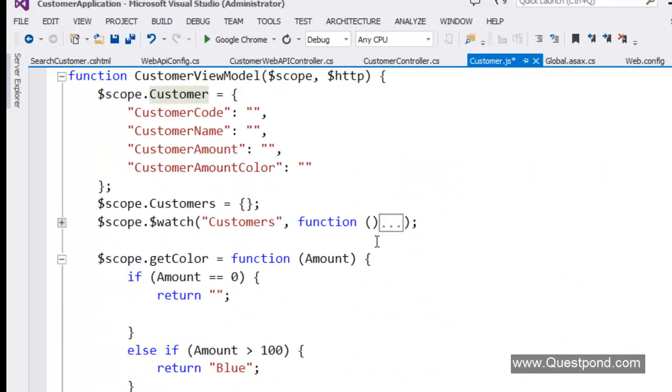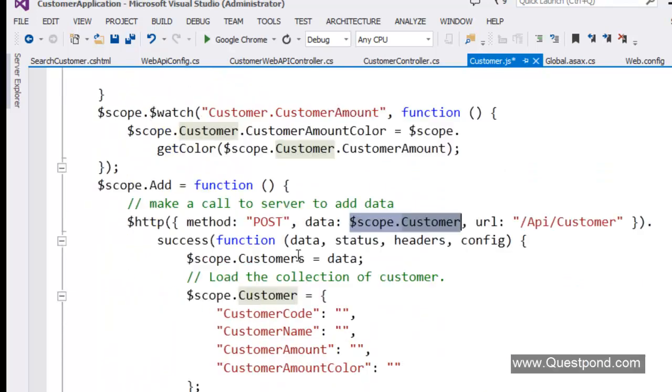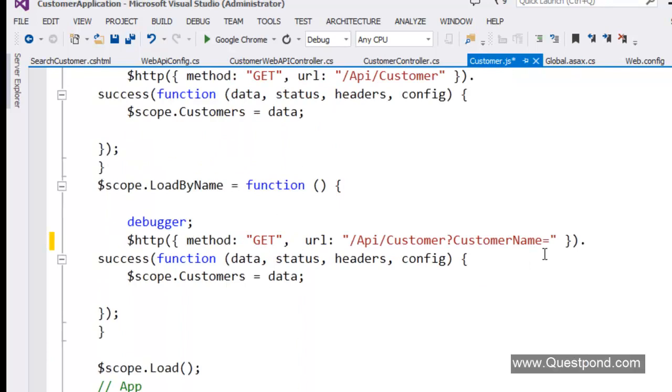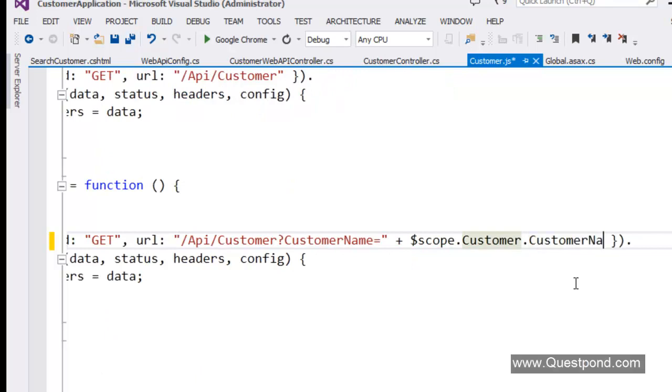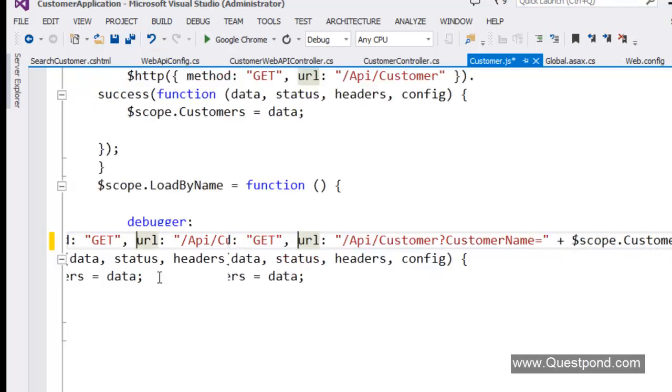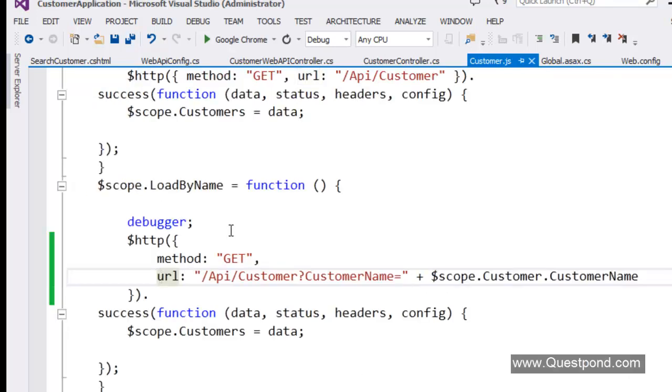My property name was customer name. So if you see this code here, you can see the data is now passed via the query string.